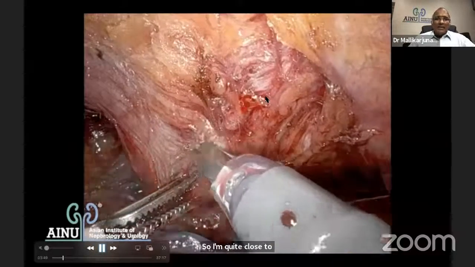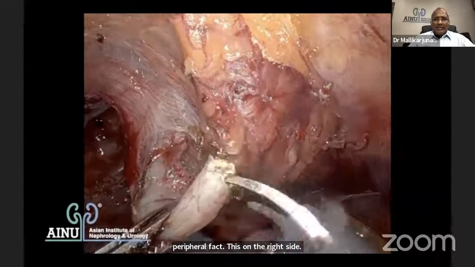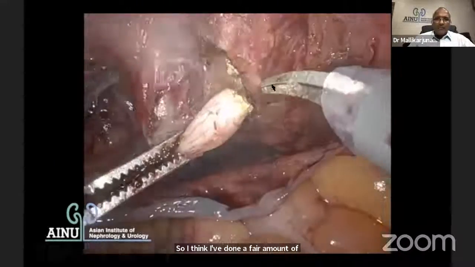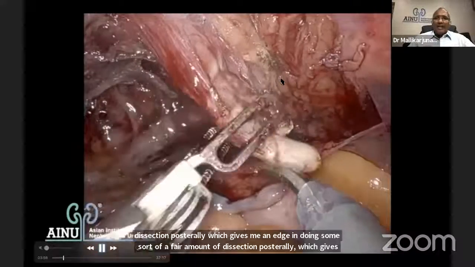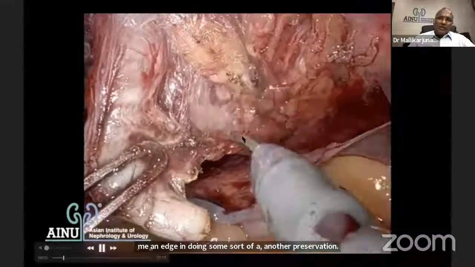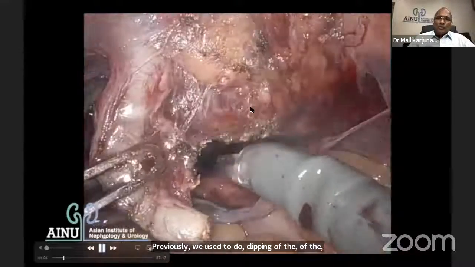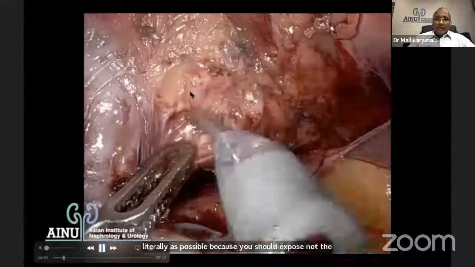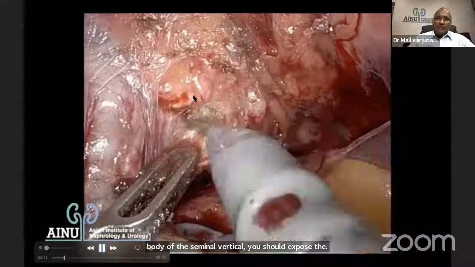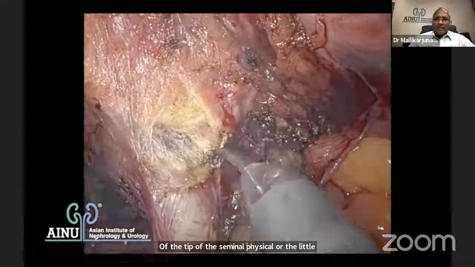So I think I've done a fair amount of dissection posteriorly, which gives me an edge in doing some sort of nerve preservation. Previously, we used to do clipping of the vas, which we don't do now, but you try to divide the vas as laterally as possible, because you should not expose the body of the seminal vesicle, you should expose the tip of the seminal vesicle or the lateralmost portion of the seminal vesicle where the seminal vesical artery is there.